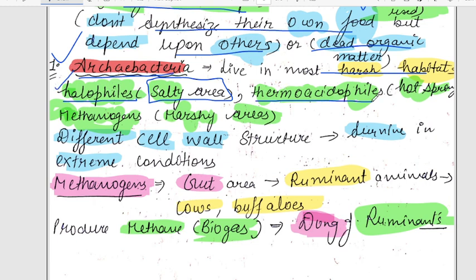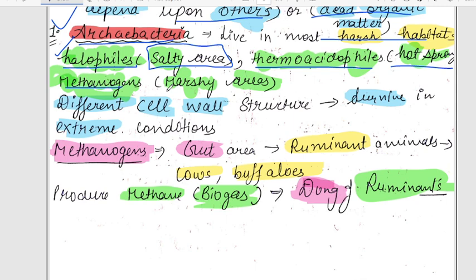Thermoacidophile. Thermo means temperature, that is related to temperature. The bacteria that can survive in high temperature are thermoacidophiles. Example is hot spring. Methanogens can survive in marshy areas.